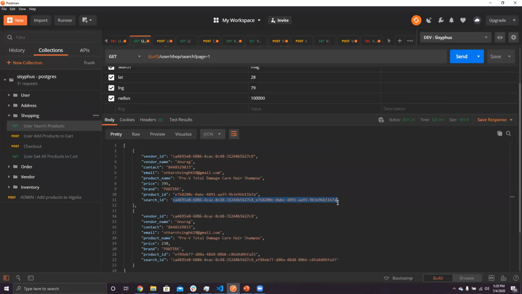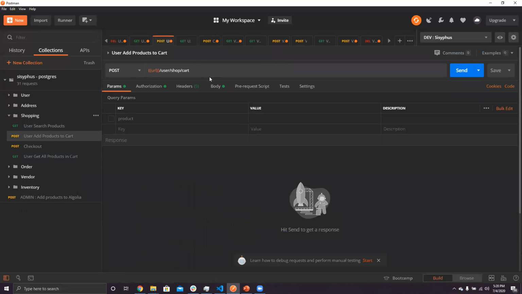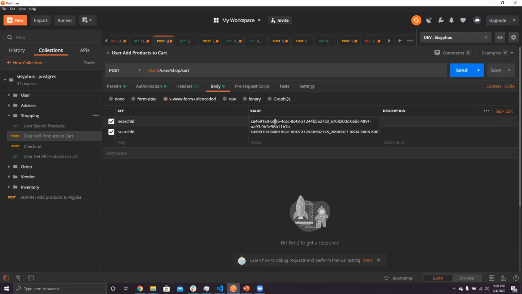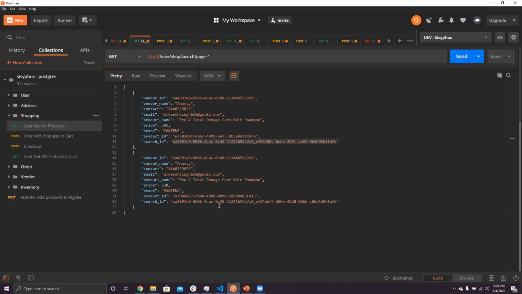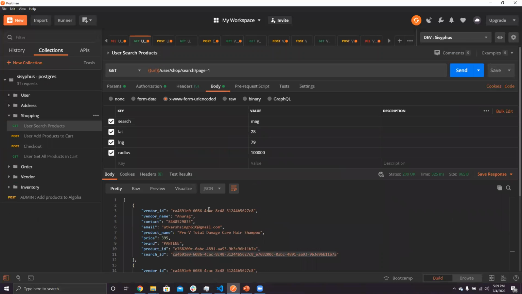He just has to copy this particular ID in the backend. In the front end, he doesn't have to copy anything. He just has to click on that product and say, yeah, I want this product in my cart. So I'm adding again two different products here.